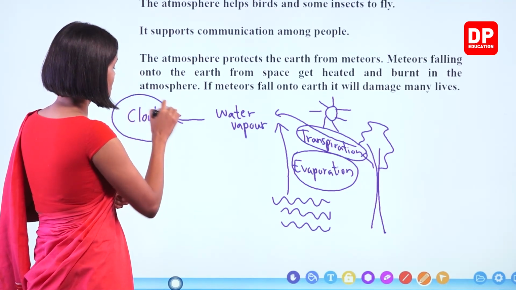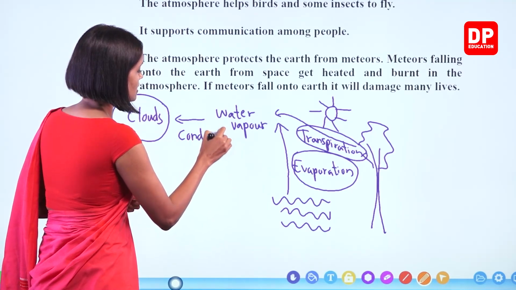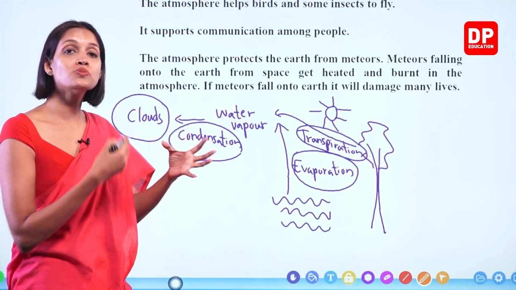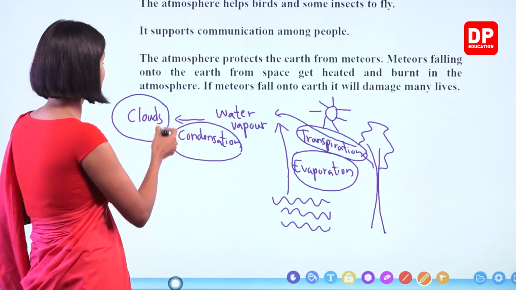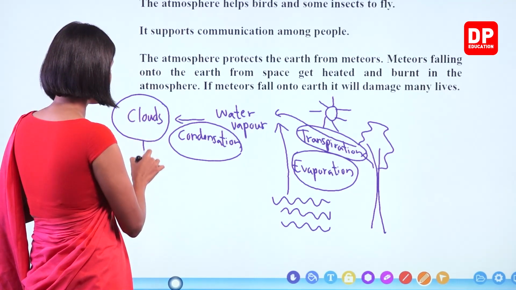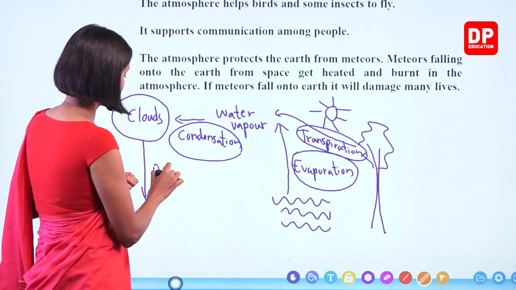Right? And this process is known as condensation. Right? When clouds gather more and more water droplets, what happens at one point when the cloud has maximum water droplets? It pours down as rain, and this is known as precipitation.